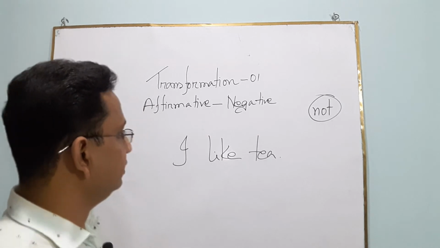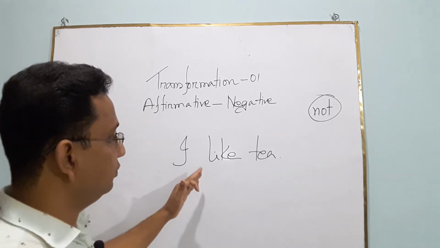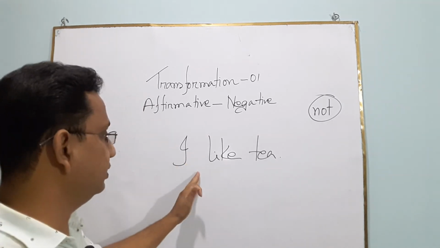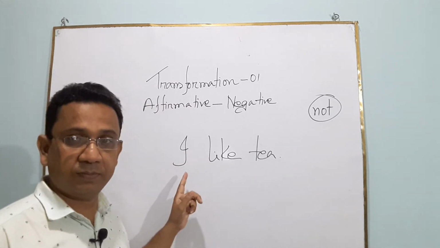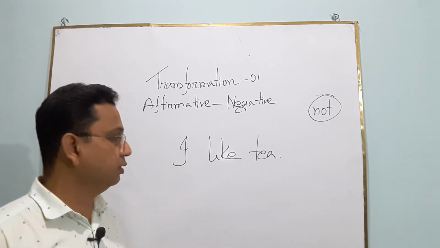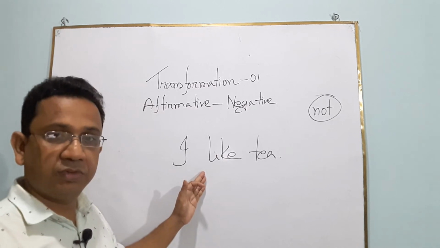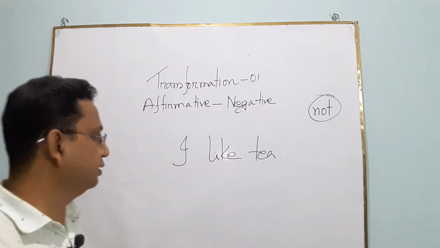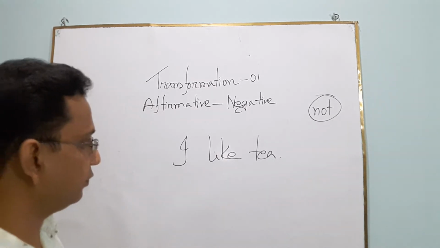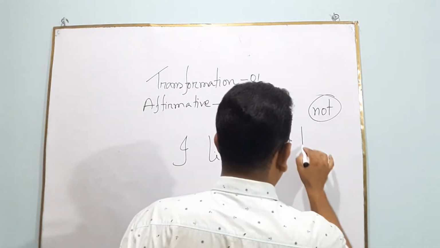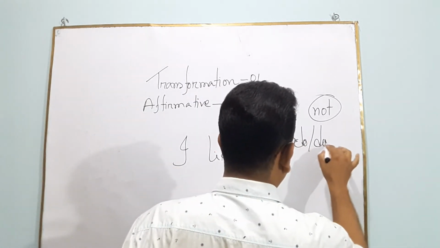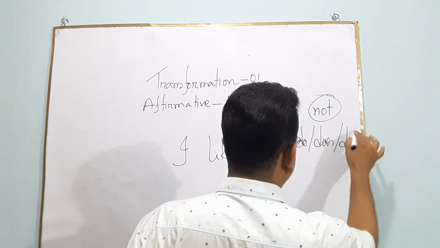We know very well that if you want to make a sentence negative, you need an auxiliary verb. But unfortunately, in this sentence, there is no auxiliary verb. What can I do? To make it negative, we must use an auxiliary verb. Then we have to borrow, okay? Do, does, and did.